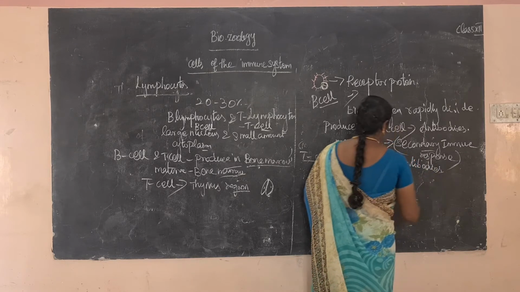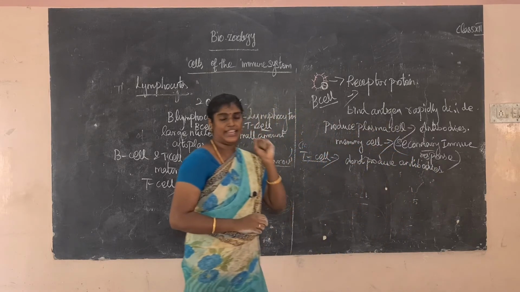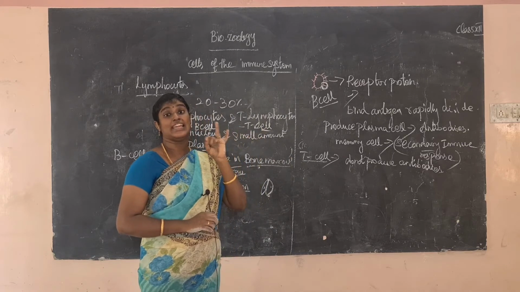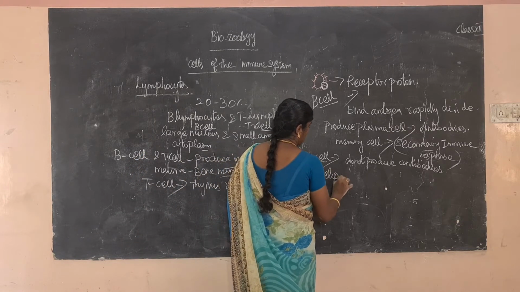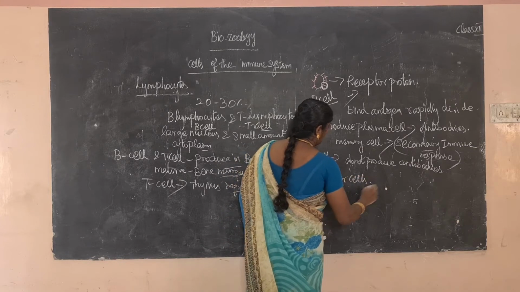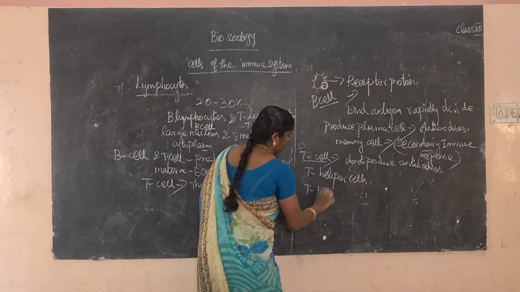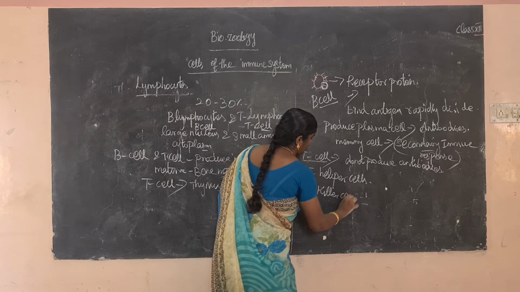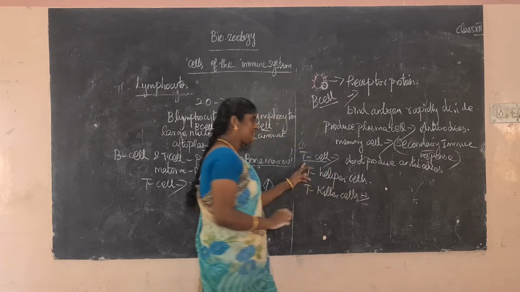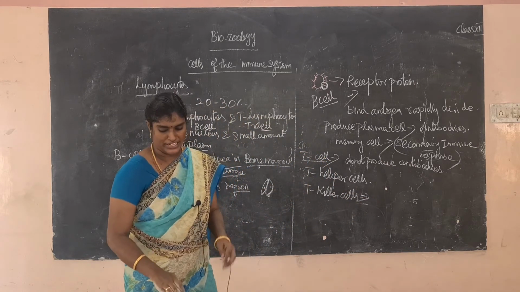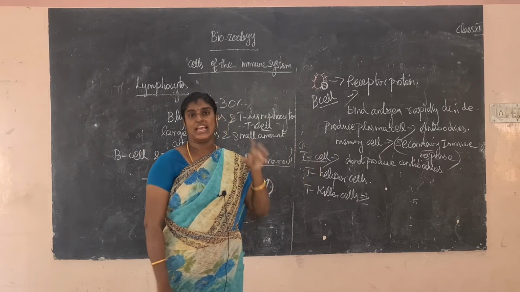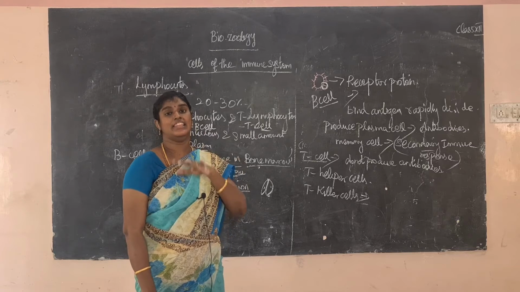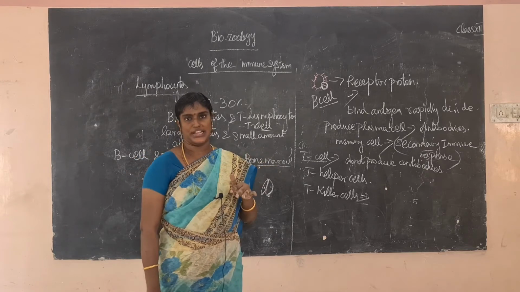The T cells are divided into two categories: T helper cells and T killer cells. So what is the use of the T helper cell? Helper cell enna seiyano appadina, recognize the antigen. The T cell recognizes the antigen presenting cells and kills them. So what is the meaning of the antigen presenting cells?